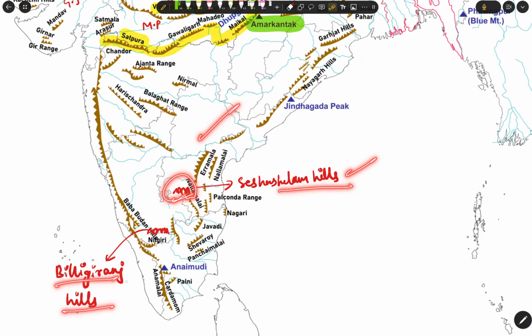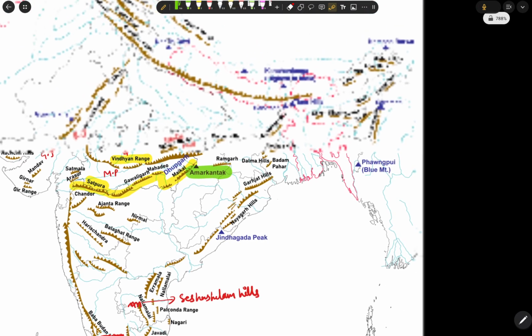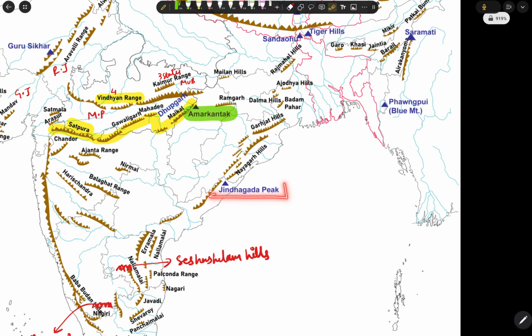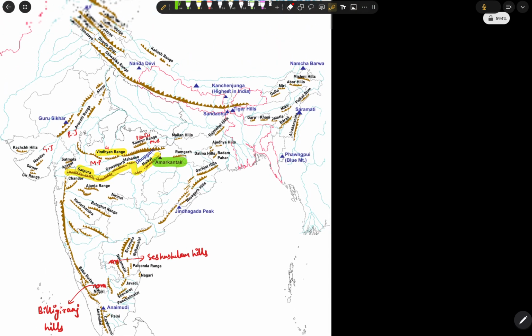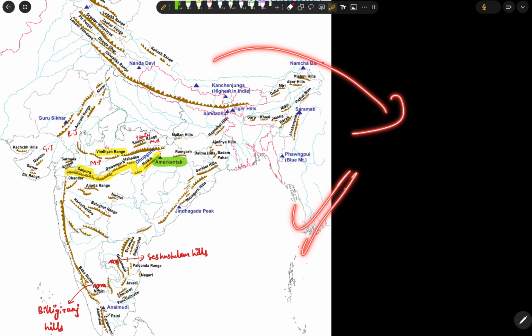We have the Biligiri Ranga hills in Karnataka. So basically, this is the Jindhagada peak in Odisha. In Odisha we also have the Nayagarh hills, and we have the Gadjat hills. So basically we need to look at it frequently so that we remember it very well.